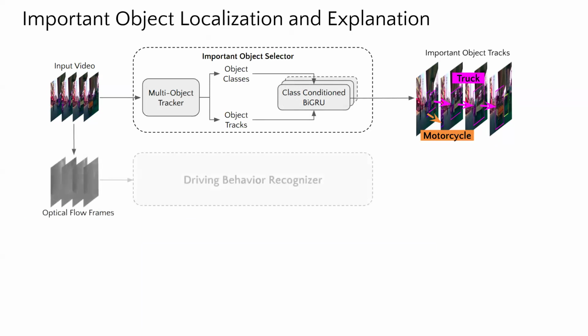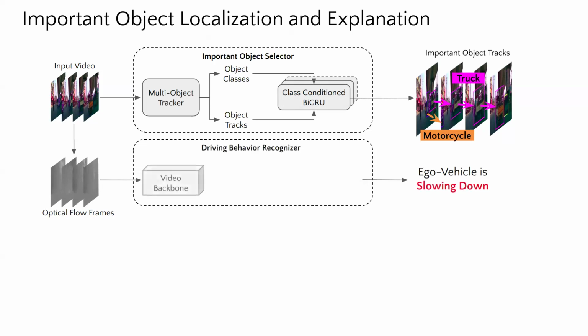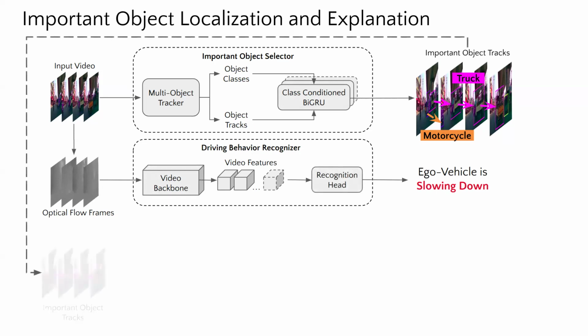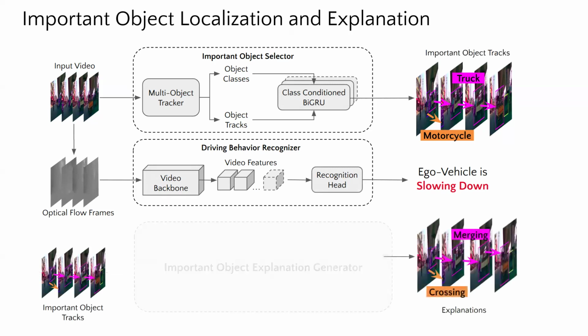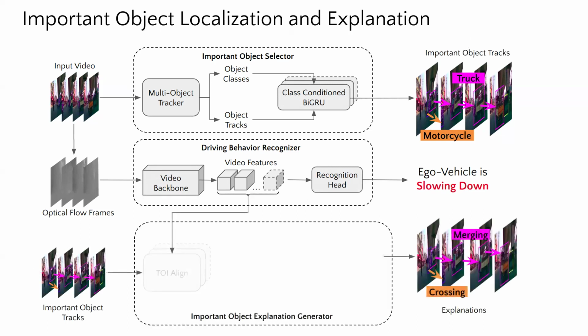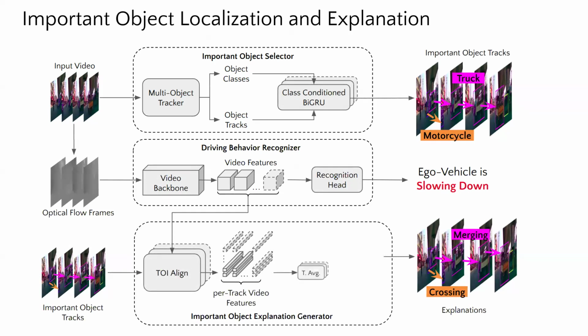We also recognize the ego vehicle's driving behavior using the optical flow video modality. Subsequently, we perform explanation prediction using the predicted important object tracks and the extracted video features. The track of interest align operation extracts the per track video features, which is temporally aggregated and concatenated with the spatio-temporally aggregated video features for explanation class prediction.